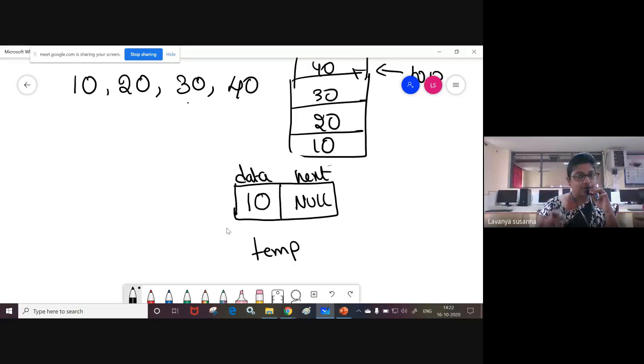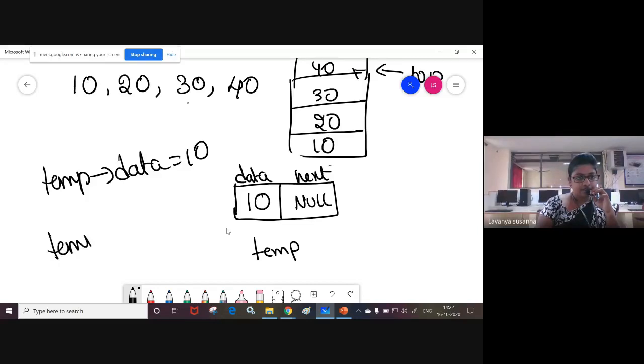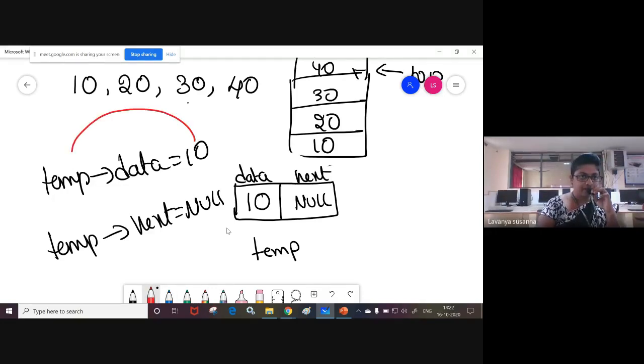After creating a node, what you need to do? You need to insert an element. How to insert the element? temp of data equal to 10, temp of next equal to null. So here 10 will be inserted in temp's data field, and null will be inserted in temp's next field. Temp of data equal to 10. Temp of next equal to null.